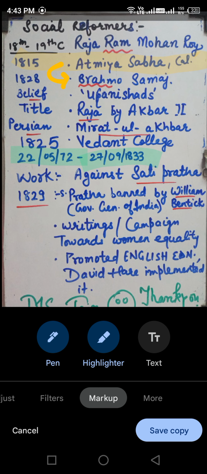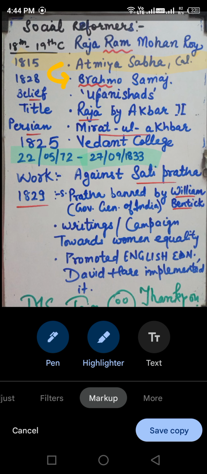Next is title. So Raja Ram Mohan Roy was given the title of Raja by Akbar II. So that's why Ram Mohan Roy was later on called a Raja. Before that, he was renowned by the name of Ram Mohan Roy.